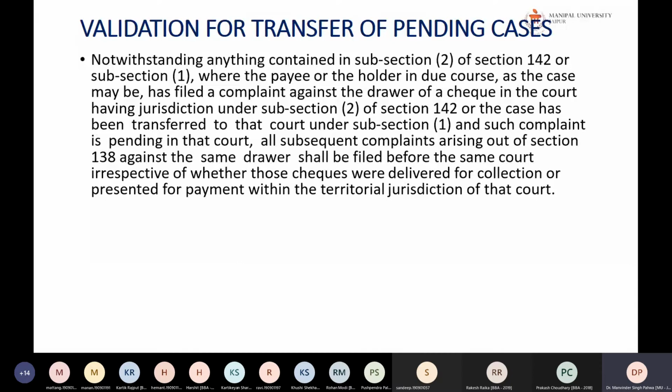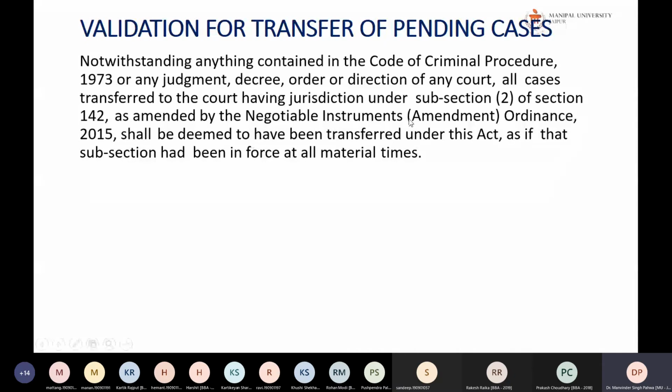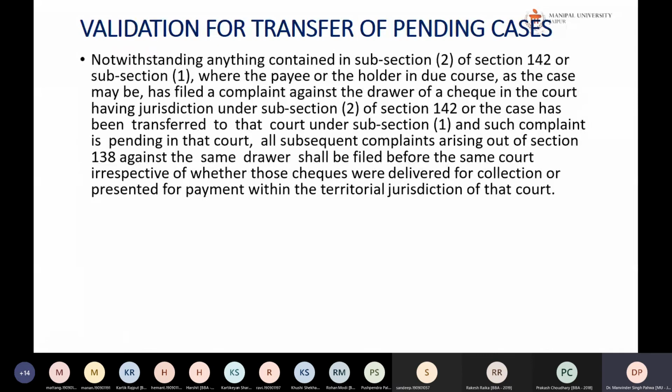Now, what are these two sections saying? These two sections are saying that because we had this amendment, the Negotiable Instruments Amendment Ordinance 2015 was passed, and then afterwards this ordinance became the act.